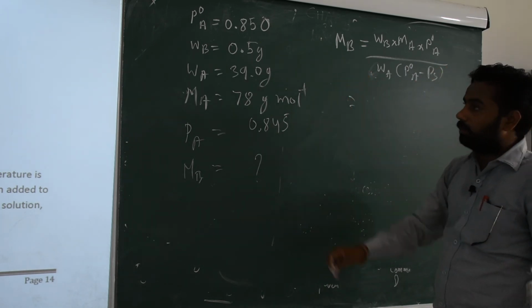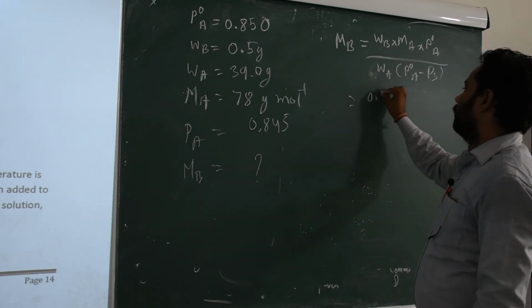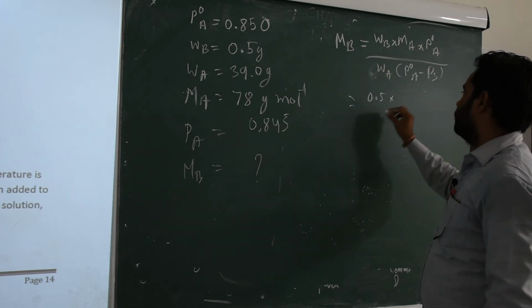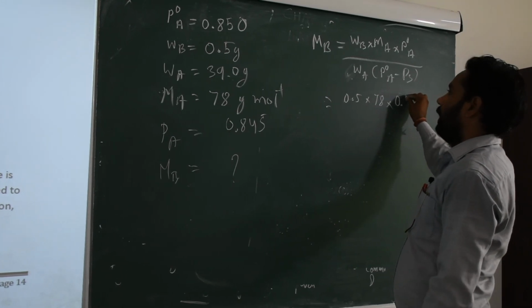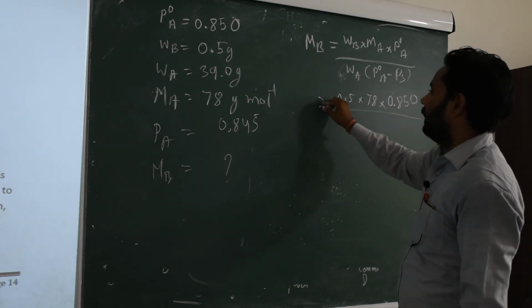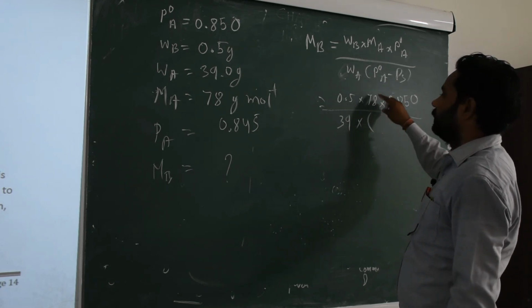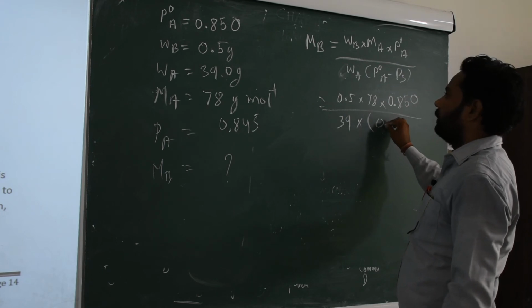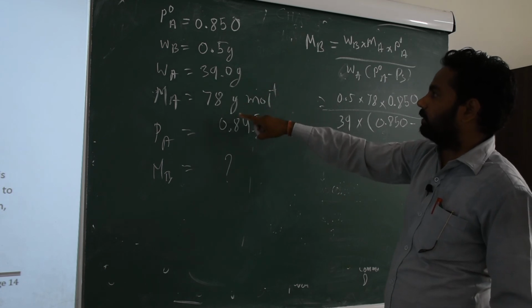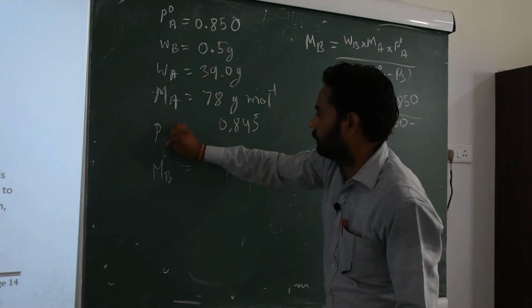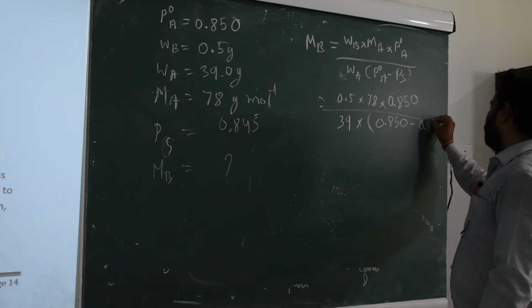We put in all the values: WB means 0.5 into MA 78, then P0A here 0.850, and WA is equal to 39, then P0A minus PS, where PS means this, 0.845.